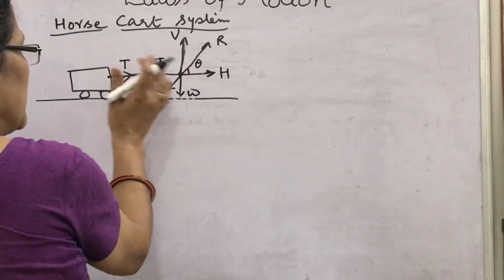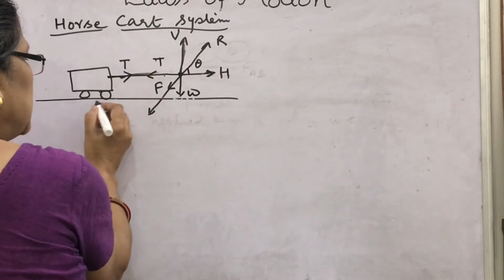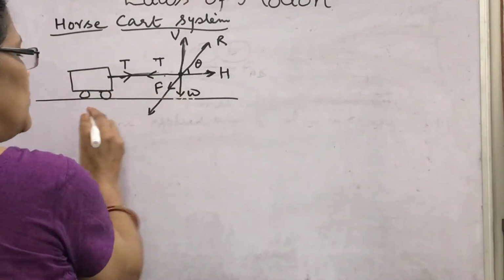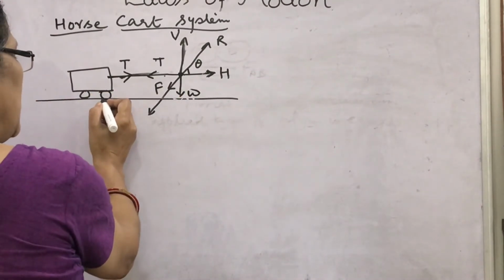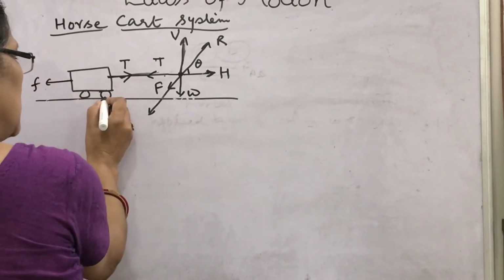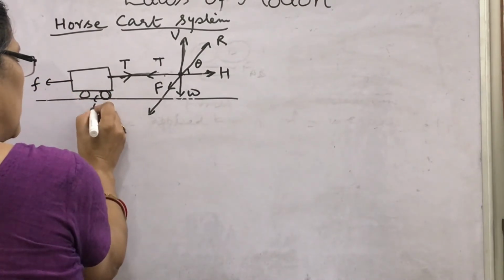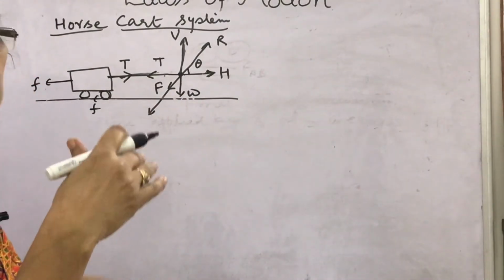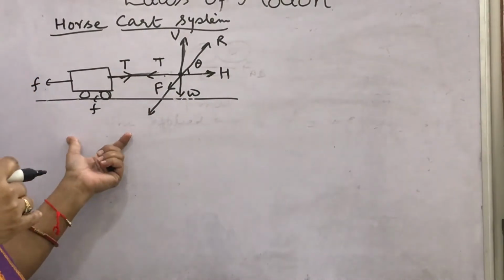So how can you find the friction here? Since the cart is supposed to be moving in this direction, then what will happen? The friction will act in this direction. You know, friction always acts opposite to the direction of motion.